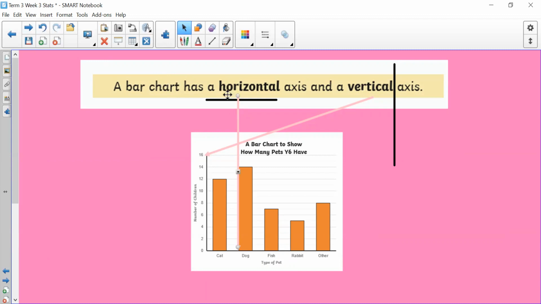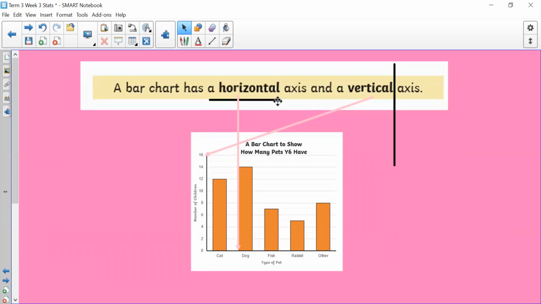So a bar chart has a horizontal axis and a vertical axis. So axes are these lines here, which frame our bar chart. And horizontal, I've put a little horizontal line underneath it to help you remember. You might want to take a note of this. So that is going down to this axis here. That's your horizontal axis. And vertical, I've done a vertical line here to remind you. That is going down to this axis here.